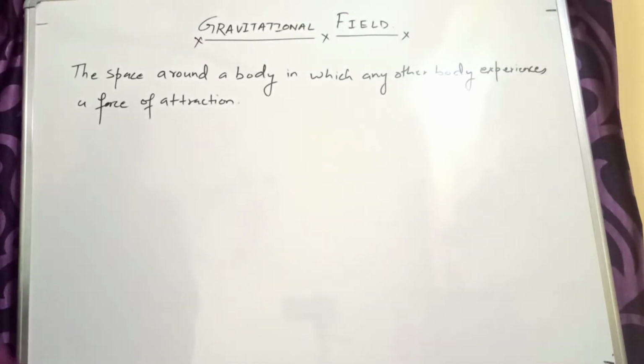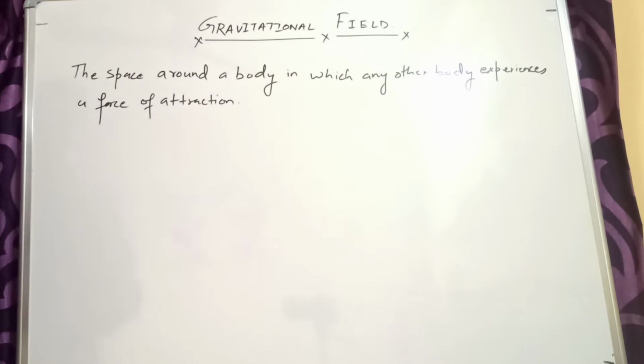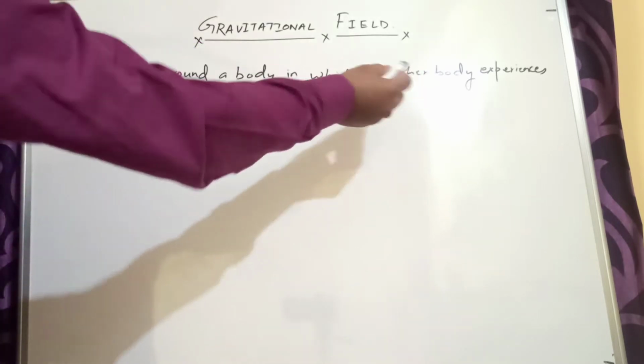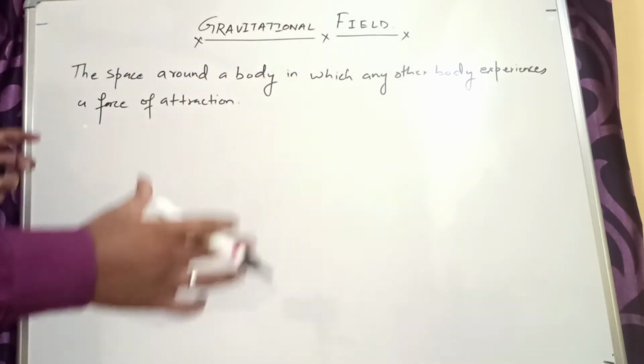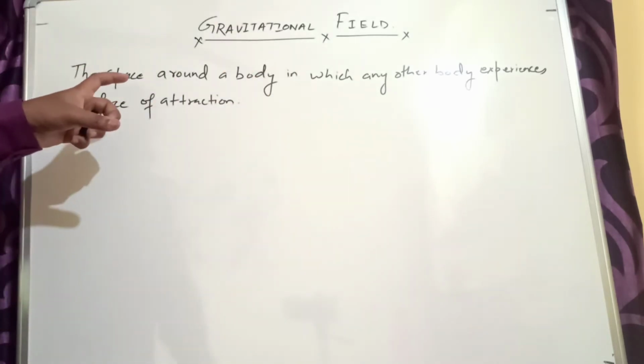So today we will study the gravitational field concept. According to the definition, the space around a body in which any other body experiences a force of attraction, that region is called the gravitational field of the object. Alright, what do you mean by this?